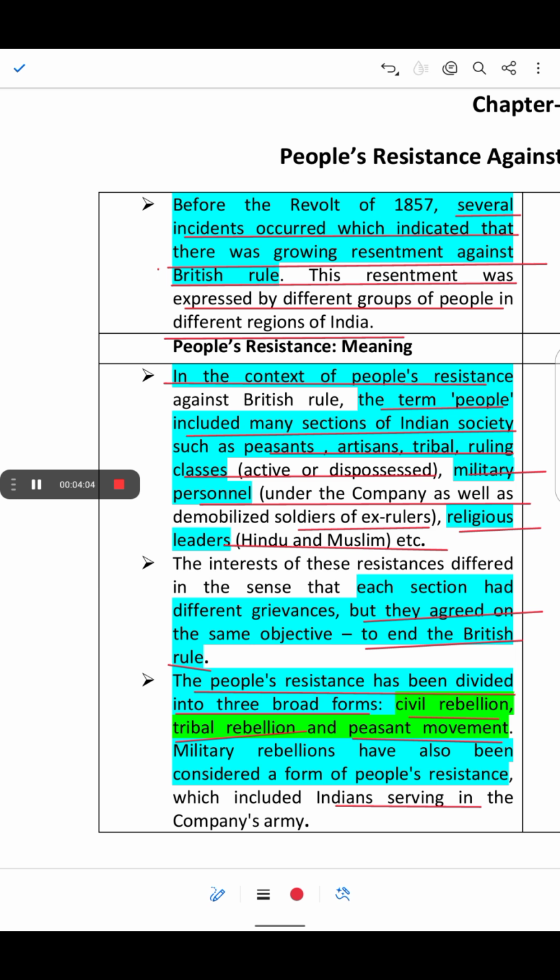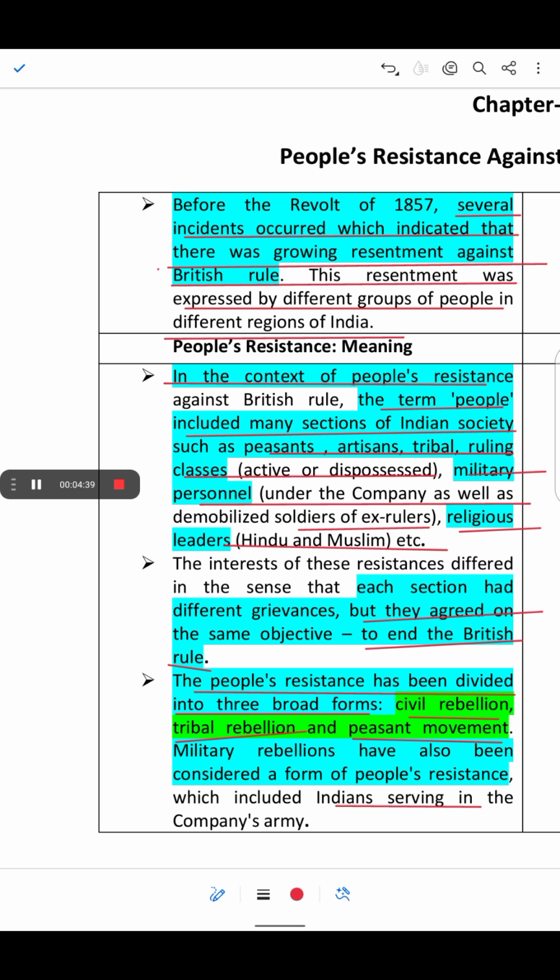And then we have the peasant movement. Peasants revolted because they suffered due to high taxes and exploitation by the landlords and the British. Heavy taxes were imposed, unfair treatment was done, and they were suffering economic hardships. So all those resulted in the peasant movement. For example, the Indigo revolt, Pabna revolt, and Deccan riots were examples of the peasant movement.